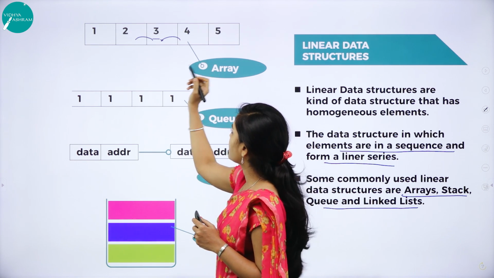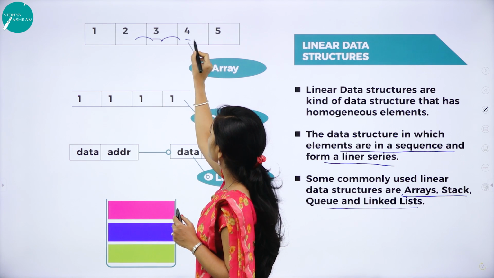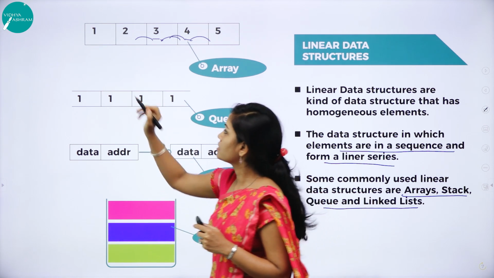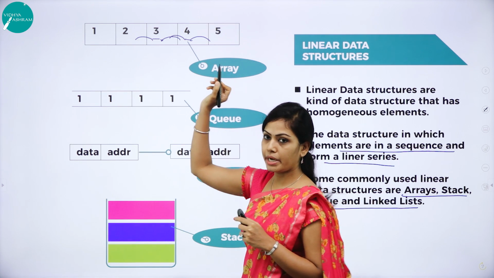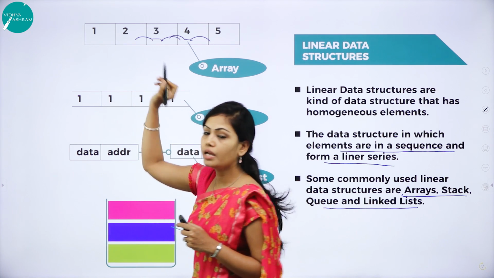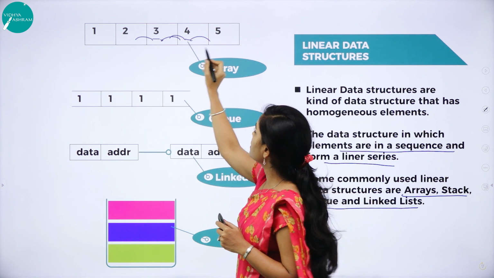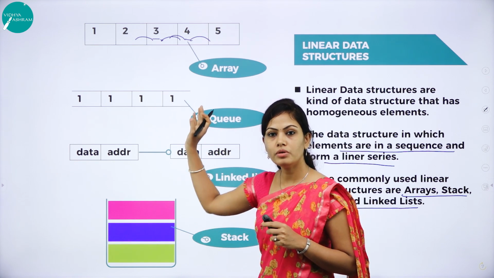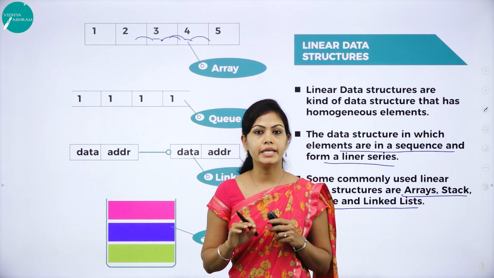You can see the example here. This number 4 has one predecessor and one successor, except the first and last elements. The first element has no predecessor but has a successor. The last element has a predecessor but no successor. So this is called a linear data structure.